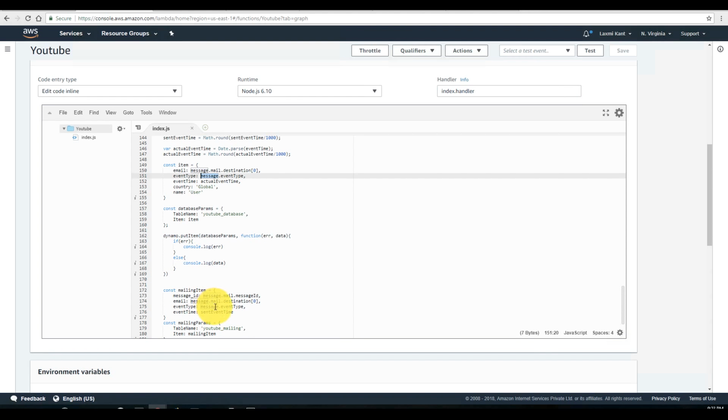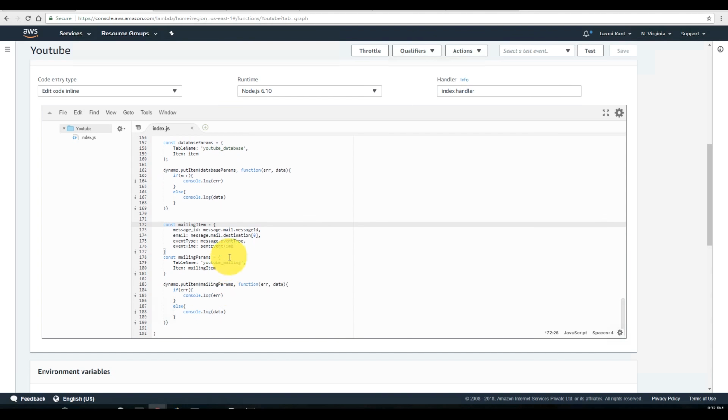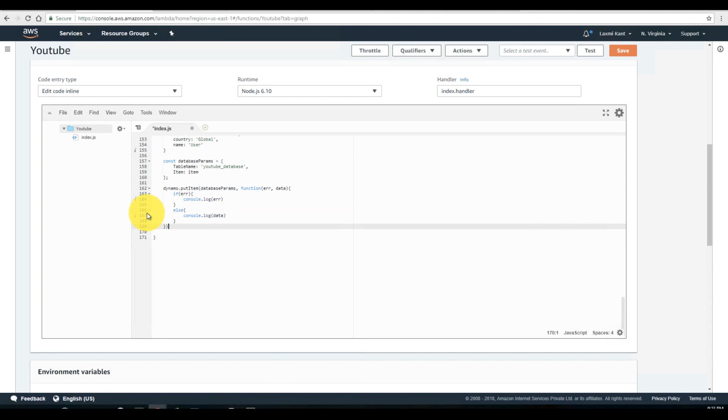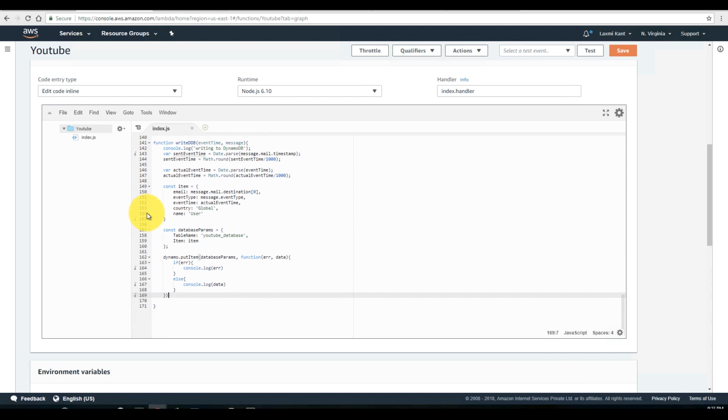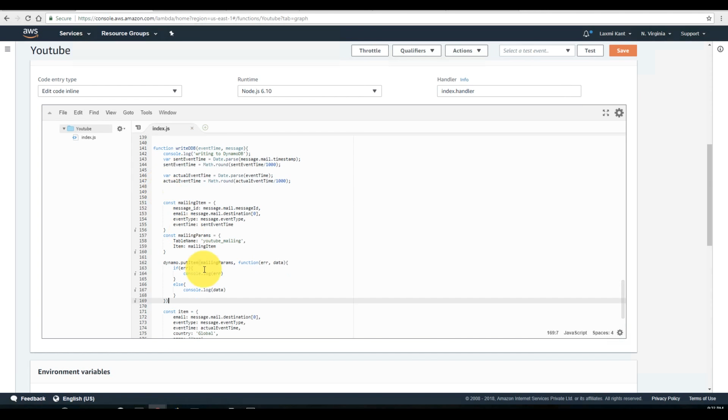But this message dot event type is not reflecting here. So let's put this above that. Perhaps there is something wrong. Let's put it here and save it.